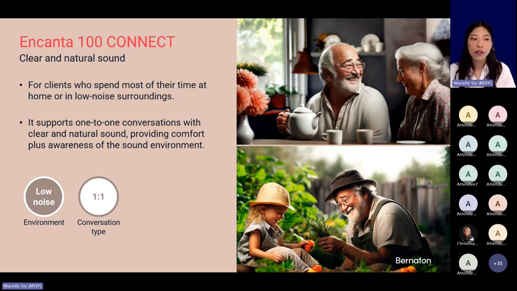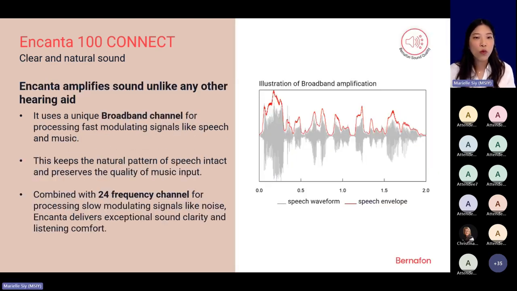So Encanta 100 is for clients who spend most of their time at home or in low noise situations or surroundings. And the benefit is it supports one-to-one conversations with a clear and natural sound, providing comfort and awareness of the complete sound environment. So this is what you can explain to the patient or the client.